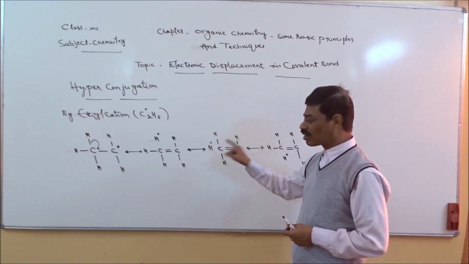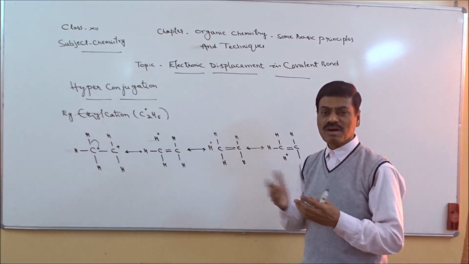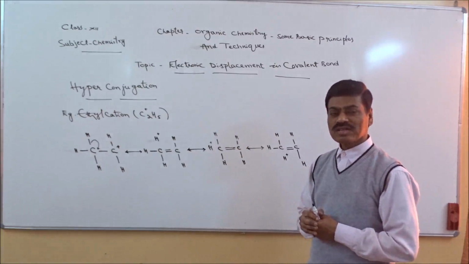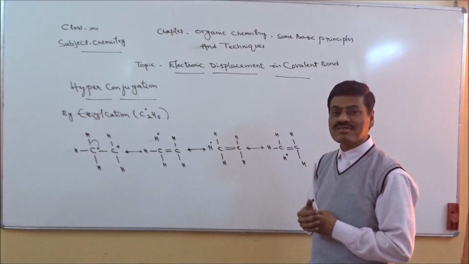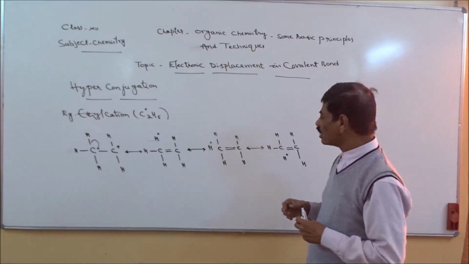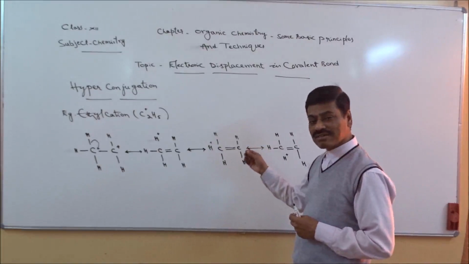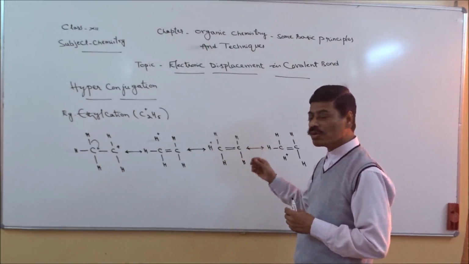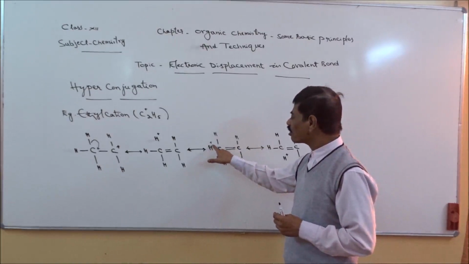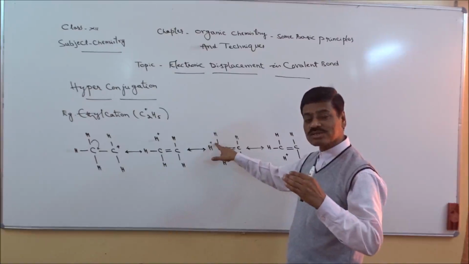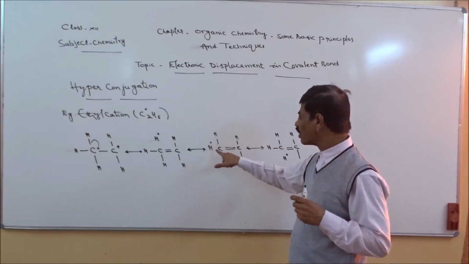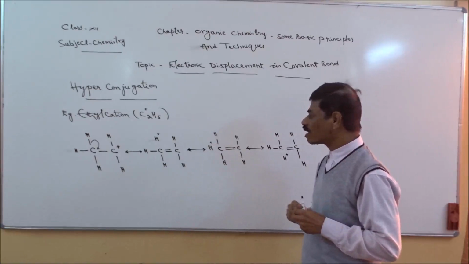Covalent bond means electron pair, sigma bond means electron pair only. So sigma bond is one of the types of covalent bonds, right? So when that bond, means electron pair or electron density, moves away from the hydrogen, that hydrogen will get quite opposite charge to that of electron. That is why here it is shown positive charge.